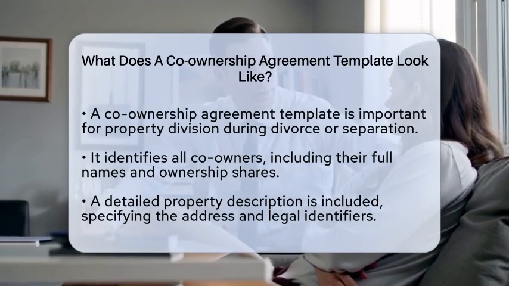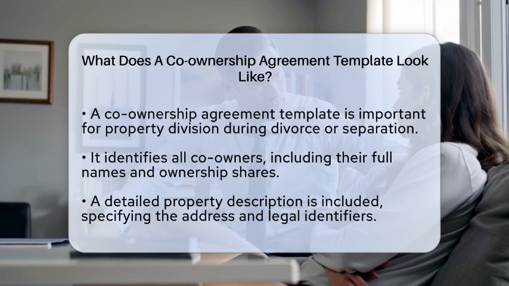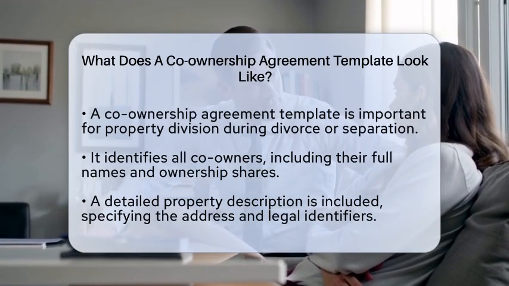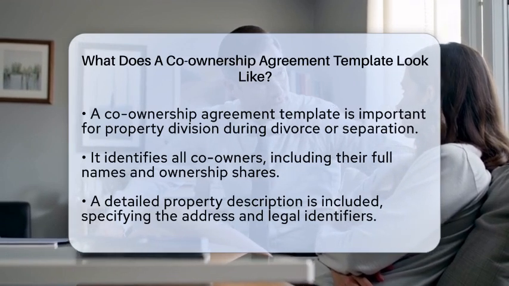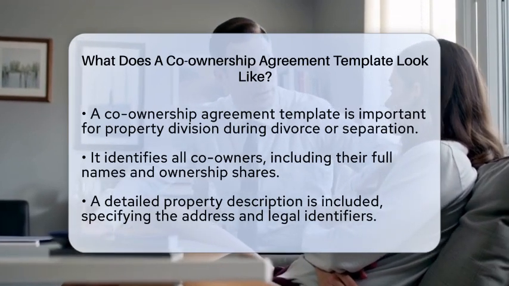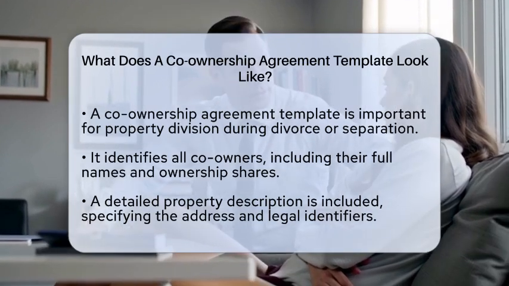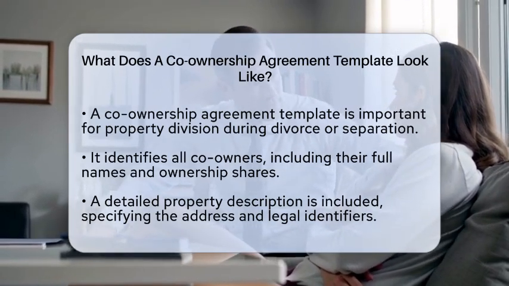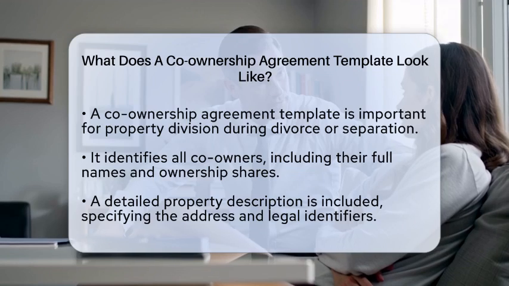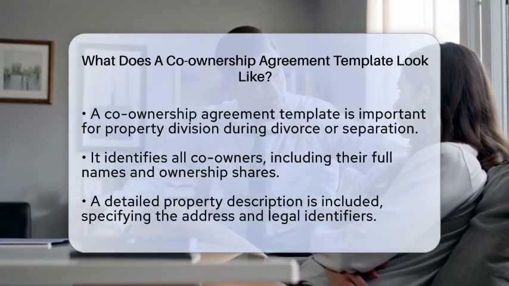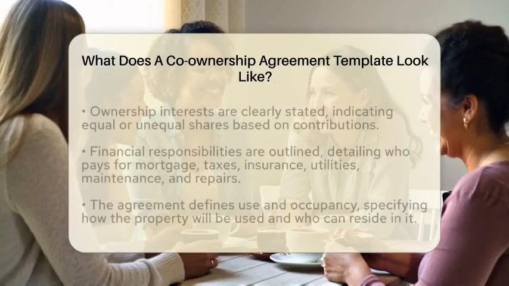First, the agreement starts by identifying all co-owners. Each person's full name and their share in the property are clearly stated. This ensures everyone knows their stake in the property from the beginning. Next, a detailed description of the property is included. This section provides the address and any legal identifiers necessary to clarify exactly what is being co-owned.